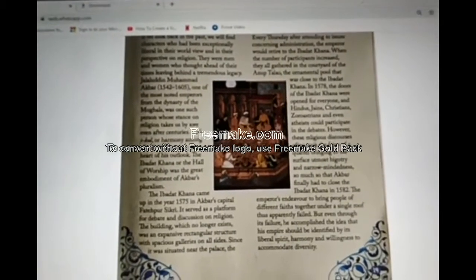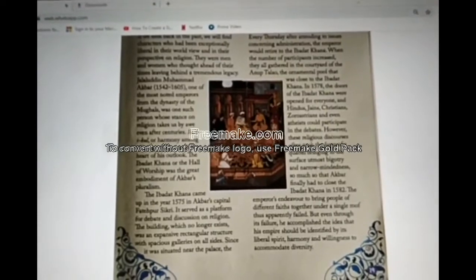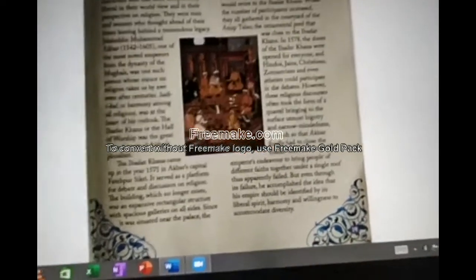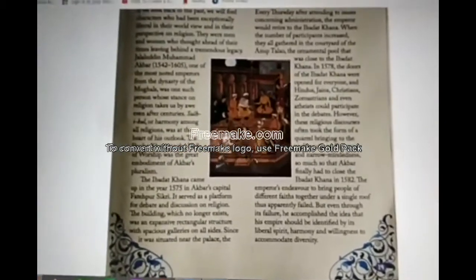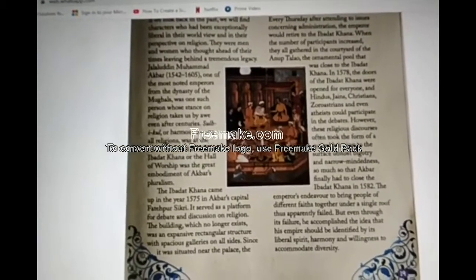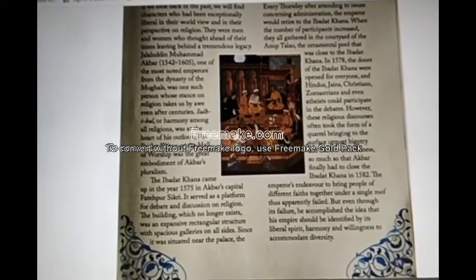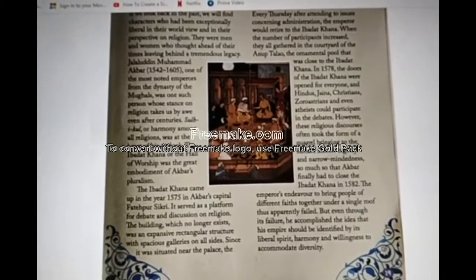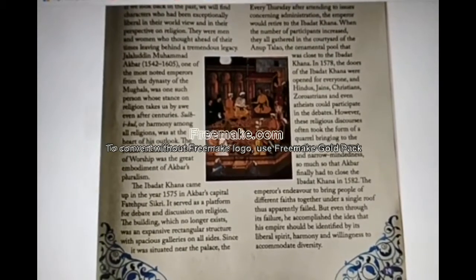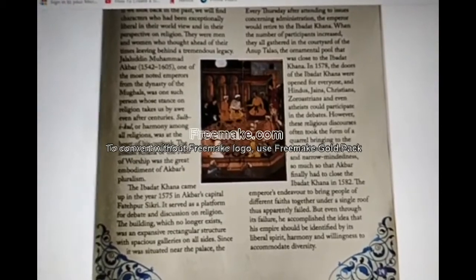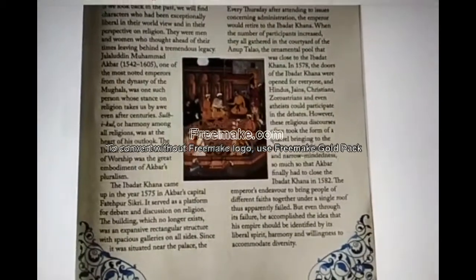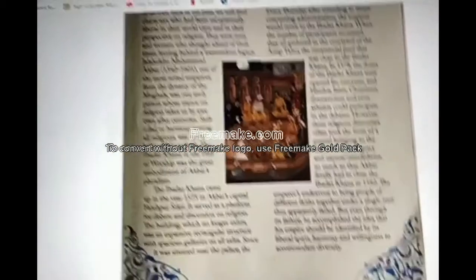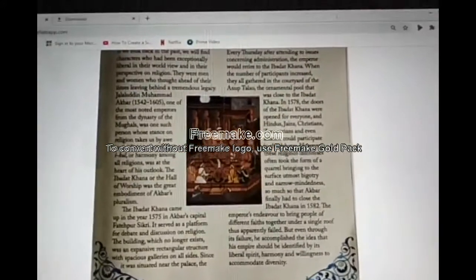In 1578, three years after its opening, Ibadat Khana was opened for everyone, like Hindus, Jains, Christians, Zoroastrians, and also atheists. Atheists are the people who don't believe that God exists, but they were also welcomed here to discuss the religions.